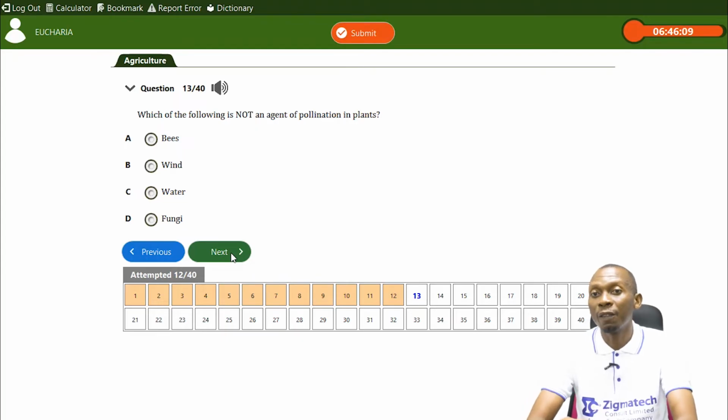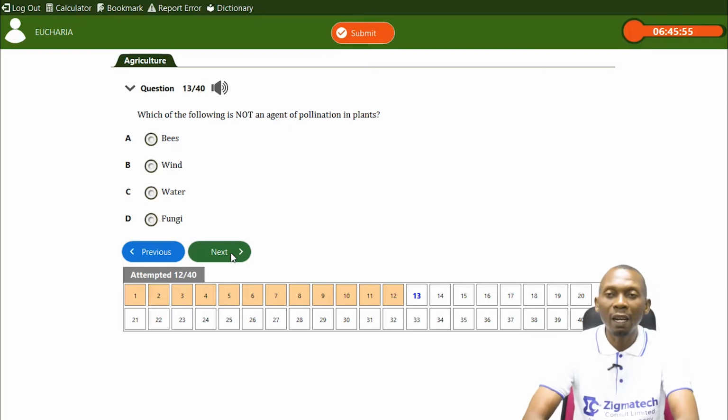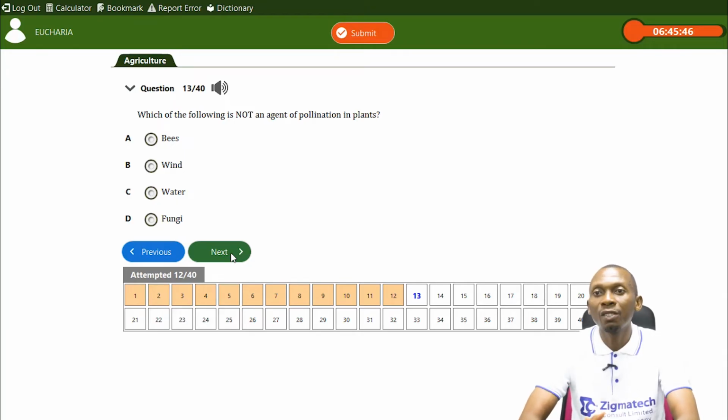When the bees feed on nectar, which is a sweet sugary substance in plants, they trample on the flowers, and the pollen grains stick to their feet, and as they move to another flower or still on the same flower, trying to suck nectar, they transfer the pollen grains. So bees are agents of pollination.